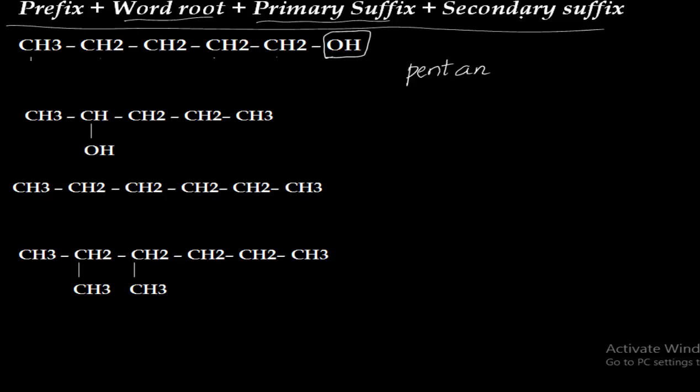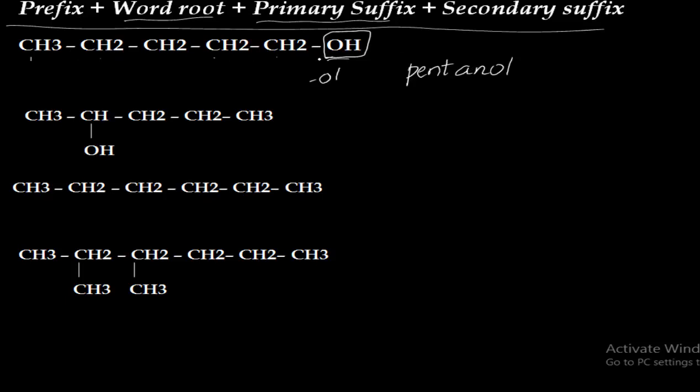And the secondary suffix, there we represent the functional group, and here the OH group is there. OH group means alcohol group. The suffix which is used will be OL. So we will write OL as the secondary suffix. And then the prefix.